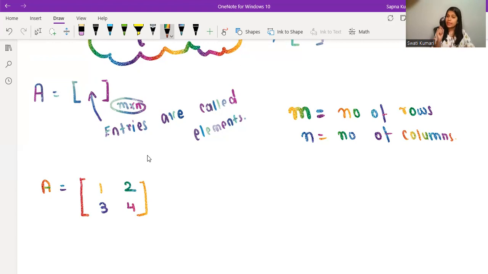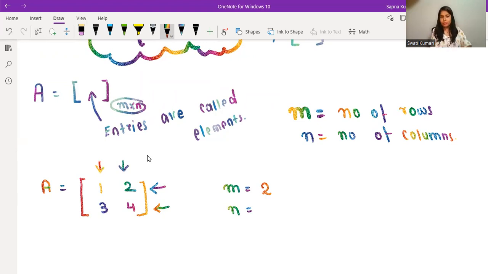That means we always write down the number of rows first, and then the number of columns. I hope you can count the number of rows here. This is the first row and this is the second row. So what is the value of m here? The number of rows is 2, so m equals 2. Now, what is n? As I already said, n is the number of columns. You count them like this, number 1 and number 2.